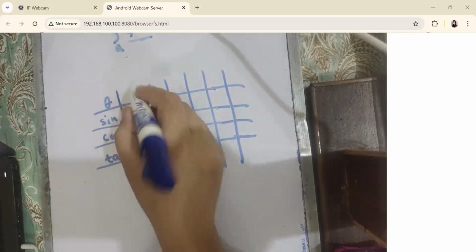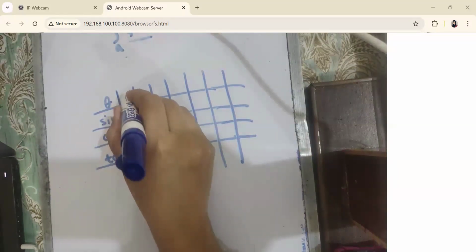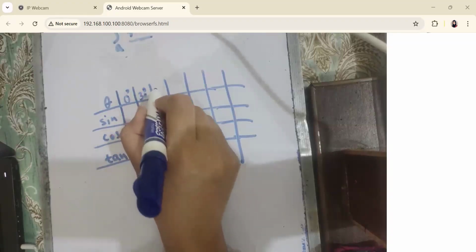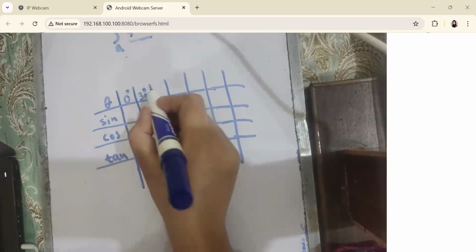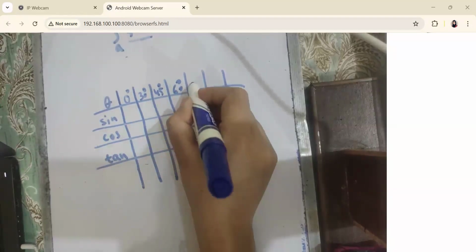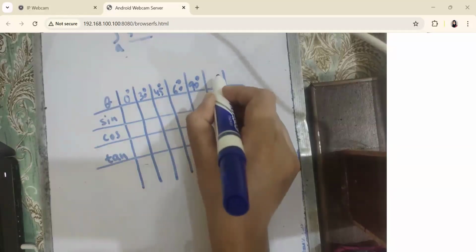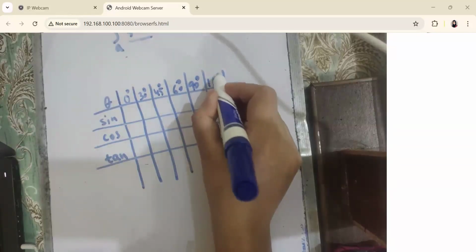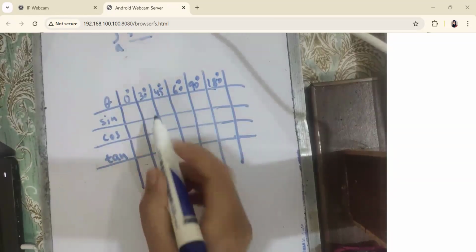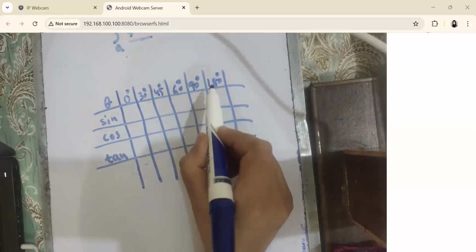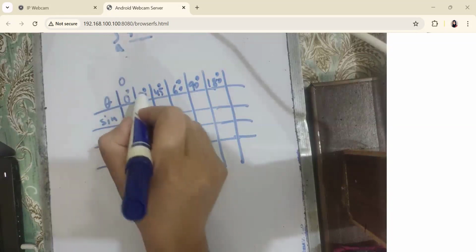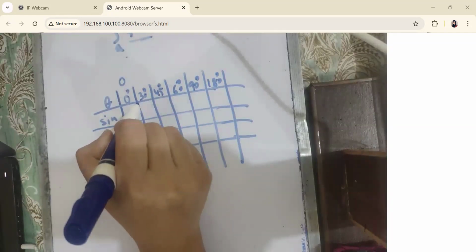Okay. Now for 0 degree, 30 degree, 45 degree, 60 degree, 90 degree, 180 degree. I am going to write these degree notations in radians as well, so that you can know what we write in radians. 30 degree, how do we write 30 degree in radians?